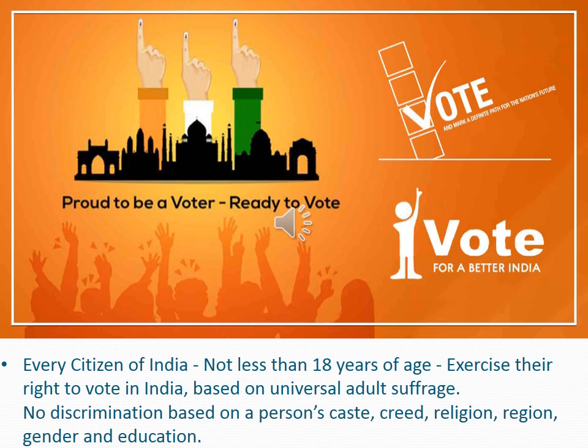We know the Indian Parliament comprises the elected representatives. How are the representatives elected? Who elects the representatives? Every person who is a citizen of India and who is not less than 18 years of age can exercise their right to vote in India. Every citizen of India who has completed 18 years of age can cast their vote and choose their representative. There is no discrimination for the right to vote, such as caste, creed, religion, region, gender, education, etc.